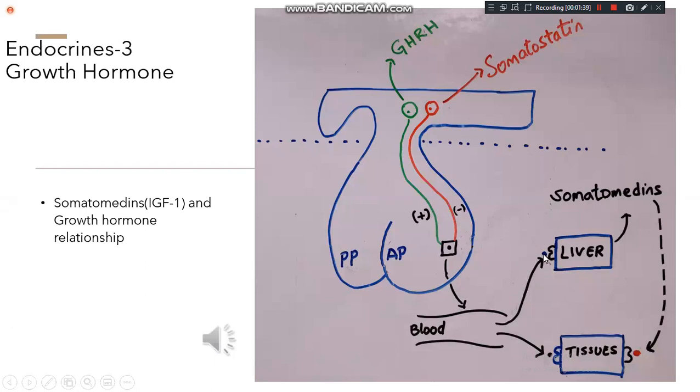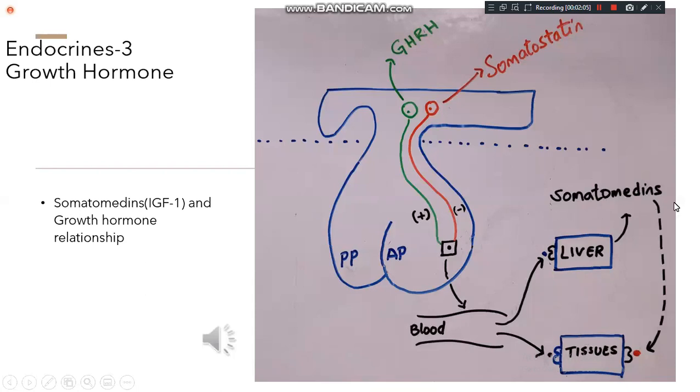Growth hormone binds to that receptor, and the liver starts to produce one more hormone called somatomedins or insulin like growth factor 1. Apart from that, growth hormone can also bind to tissues and influence the development of long bones, adipose tissue, the liver and the kidney. So these are the areas where it binds.